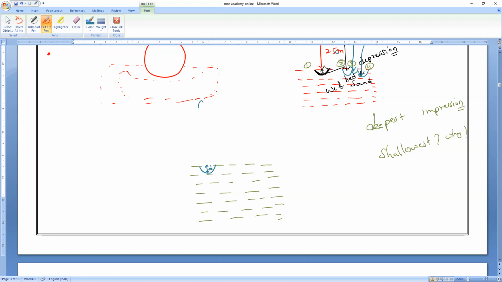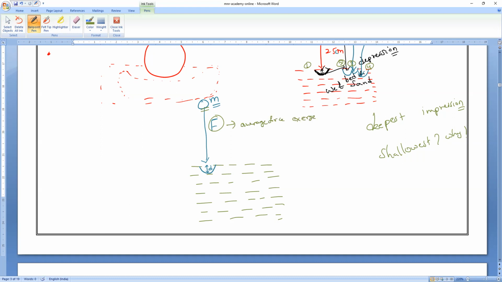Now, the object is falling from a certain height, forming a depression in the wet sand bed, and there is a force exerted on it by the sand bed. Let me take the average force exerted by the sand in stopping this ball as F, and the mass of the falling ball is M. I have to remember what this F is. F is not the force exerted by the ball. F is what, everybody? F is the average force exerted by the sand.